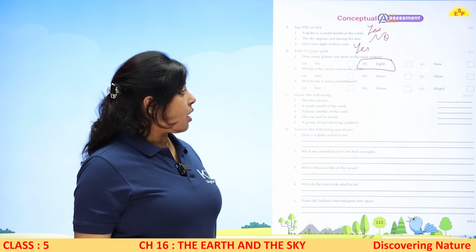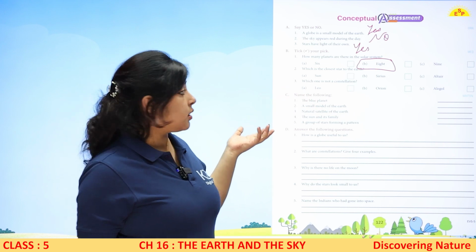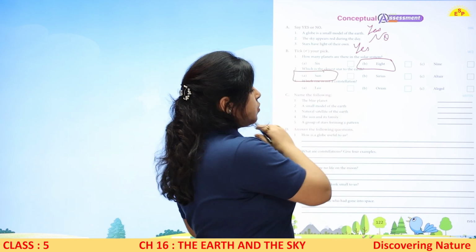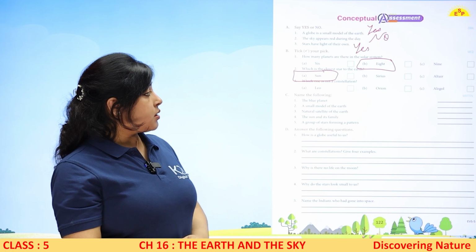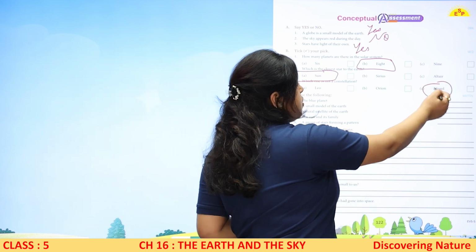Which is the closest star to the earth? Sun, Sirius or Altair? So Sun is the closest star to the earth. Which one is not a constellation? Leo, Orion are constellations. Algol is not a constellation.